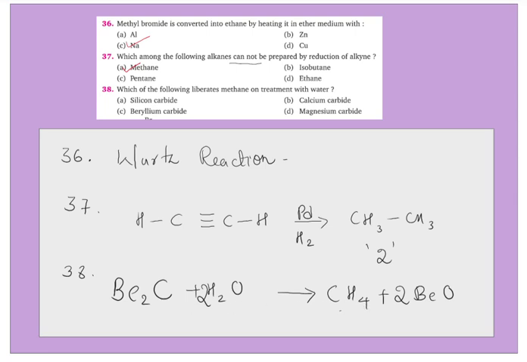Now, what is the right option? The right option is C. Then what about magnesium carbide? Magnesium carbide forms propyne. So the question is asking for methane. Therefore, the right option is beryllium carbide. Beryllium carbide, upon reacting with water, forms methane. The right option is C.